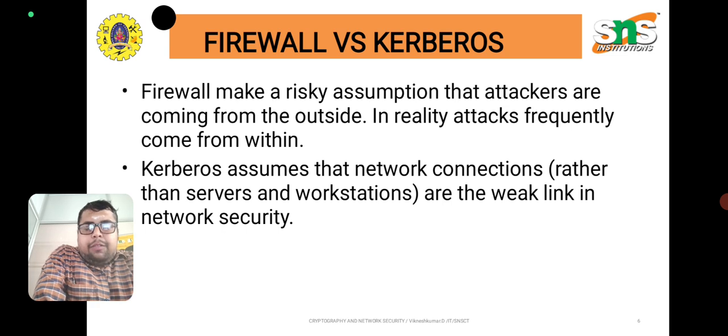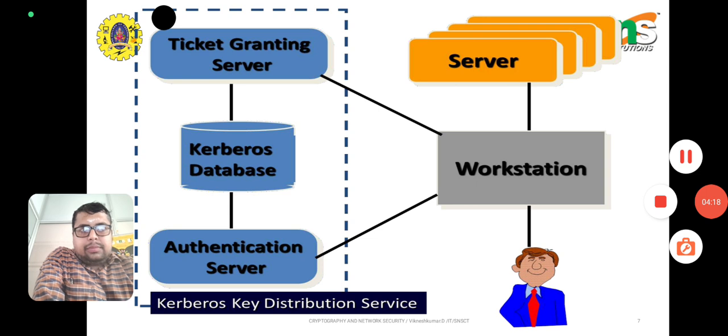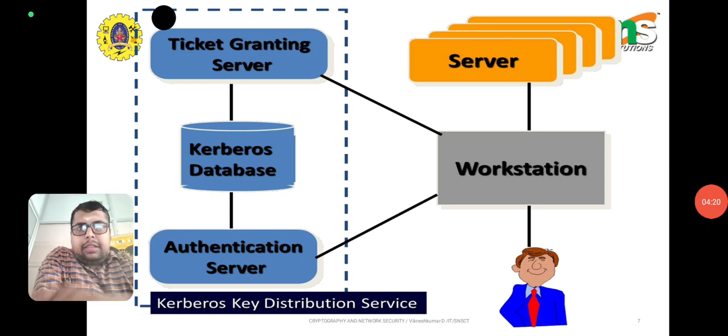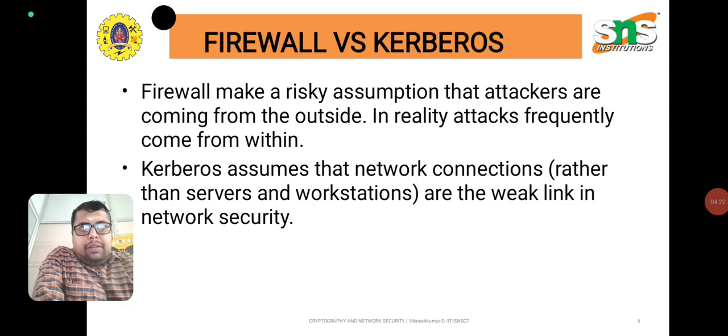Firewall versus Kerberos. The firewall makes a risky assumption that attacks come from the outside. In reality, attacks frequently come from within. Kerberos assumes that the network connections, rather than servers and workstations, are the weak link in network security. And this is the image of it: firewall versus Kerberos.